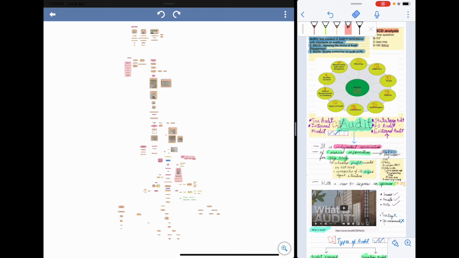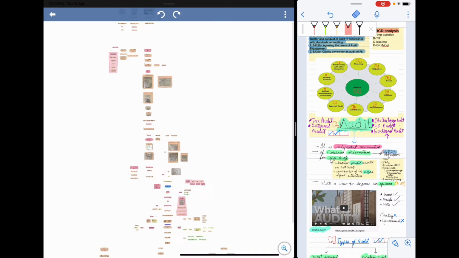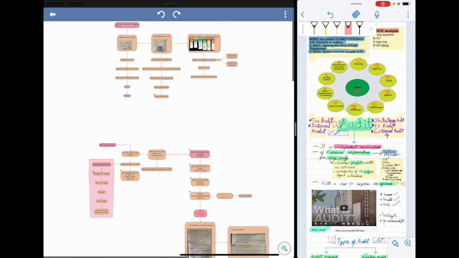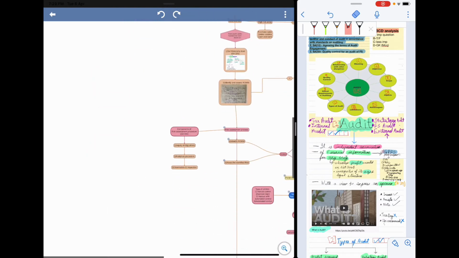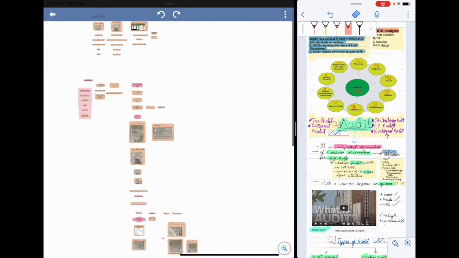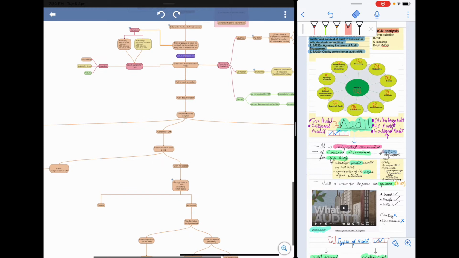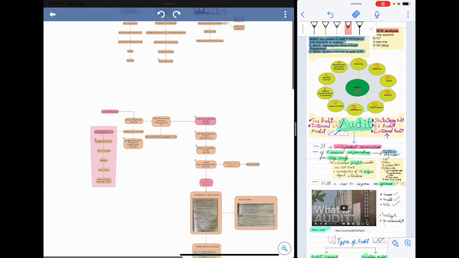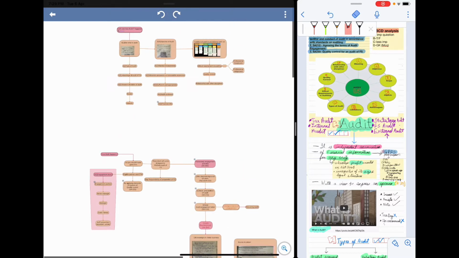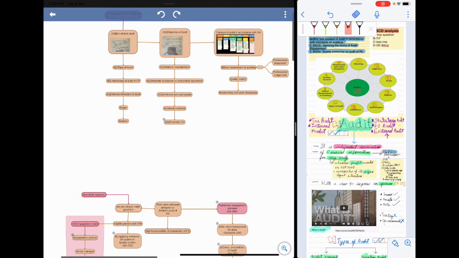Hello guys, so this is a brief chart about how audit happens. Here, everything is there in this chart from SA 200 to SA 700. So, in this, we will understand how audit happens. But before understanding how audit happens, we should understand what is audit.